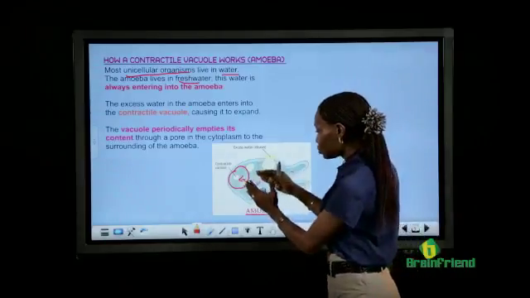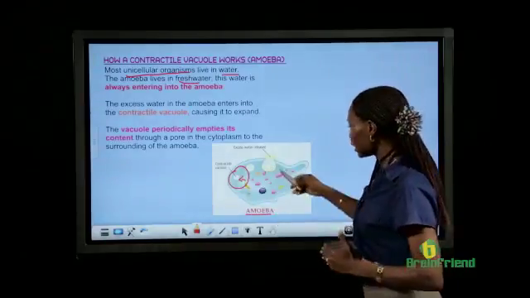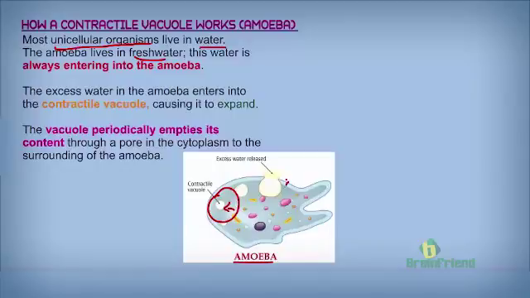When the contractile vacuole gets full to a point, it goes to the edge of the amoeba, as we can see here, and opens up, thereby releasing excess water content. This is how the amoeba excretes excess water from its body.